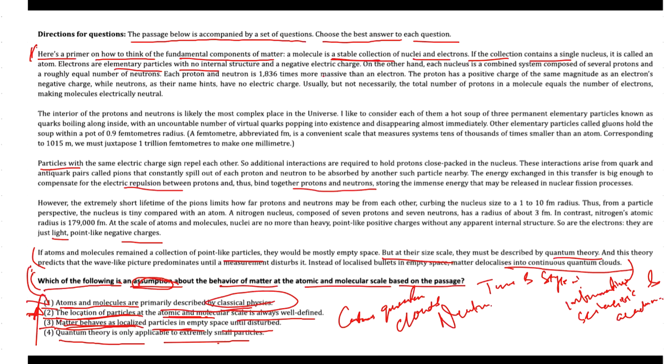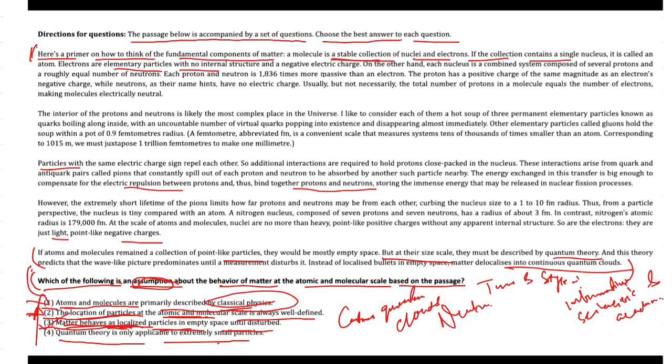So if there are no disturbances, then matter behaves as localized. That is the assumption we can draw. This concept of matter behaving as continuous quantum clouds until disturbed is a significant assumption based on the passage. So we could consider option 3 brings that assumption.